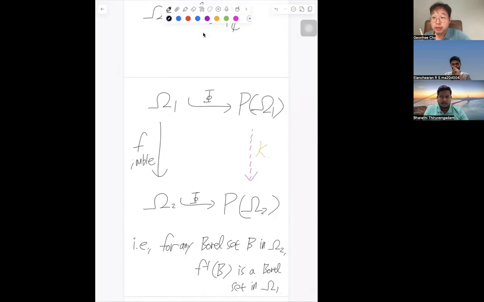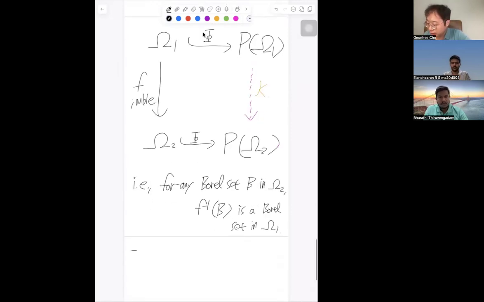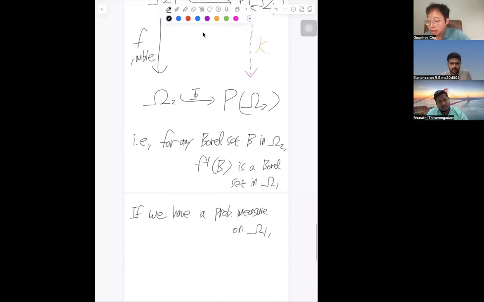So if you have a probability measure on omega 1, that means we have a probability measure on omega 2 via this set.